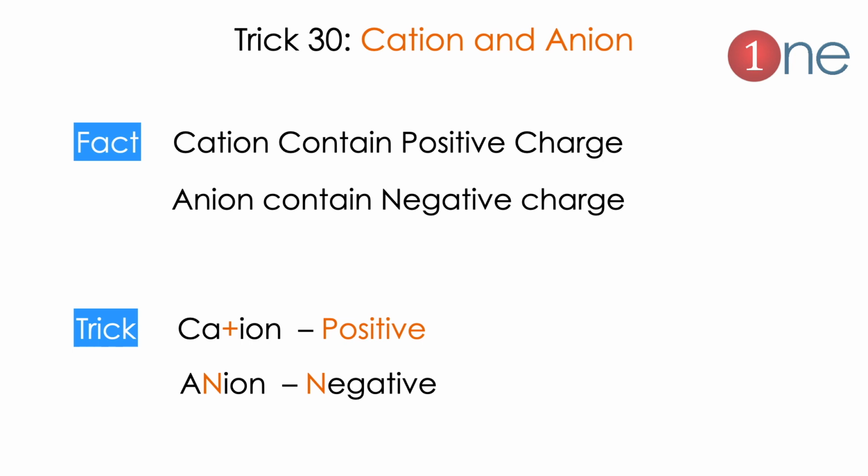The final trick will be cation and anion. For chemistry students it's okay, but other people can easily confuse whether a cation means positive charge and an anion means negative charge. Easy to remember: in cation, the letter T comes in the middle, which represents the positive charge. Similarly, in anion, the letter N comes, which represents the negative charge. So, easy to remember, you have to look at the words cation and anion.